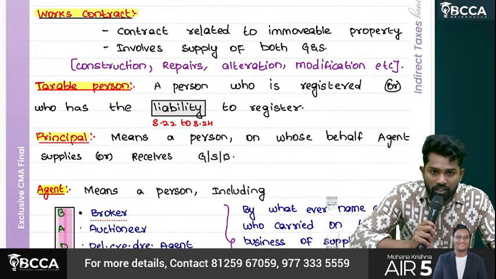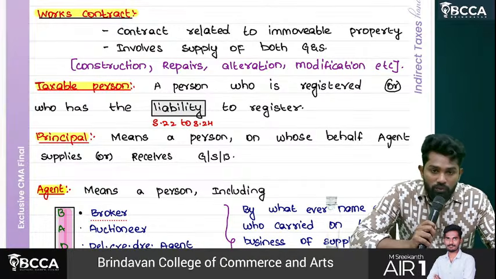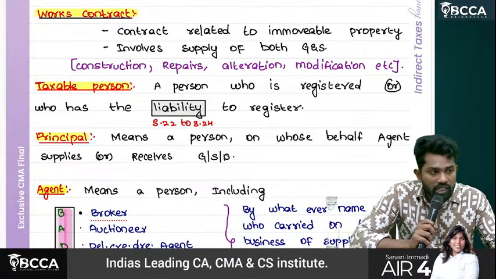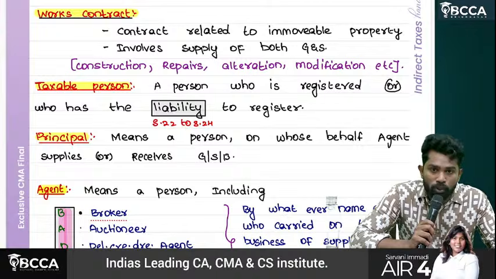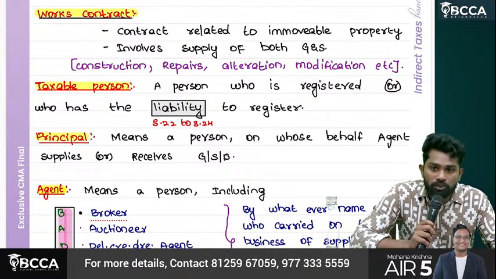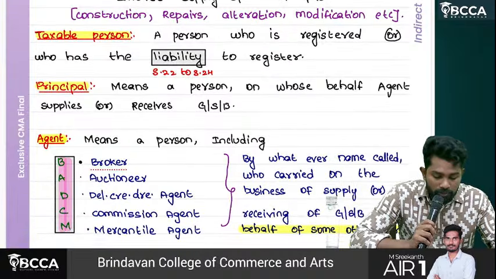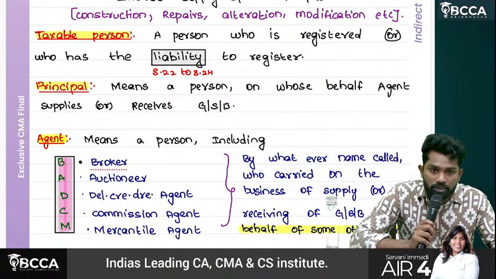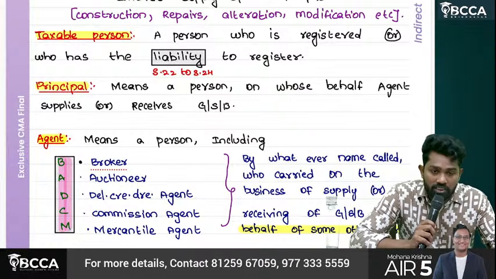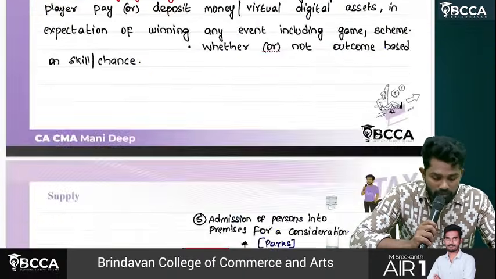Then works contract. What is works contract? Works contract means a contract related to immovable property. It involves both supply of goods and services. Okay. Then taxable person. Who is called a taxable person? A person who is registered or who has the liability to register is called a taxable person.